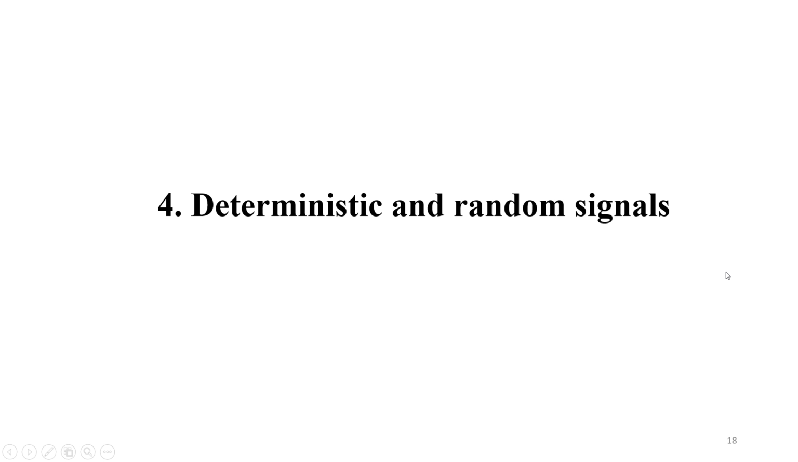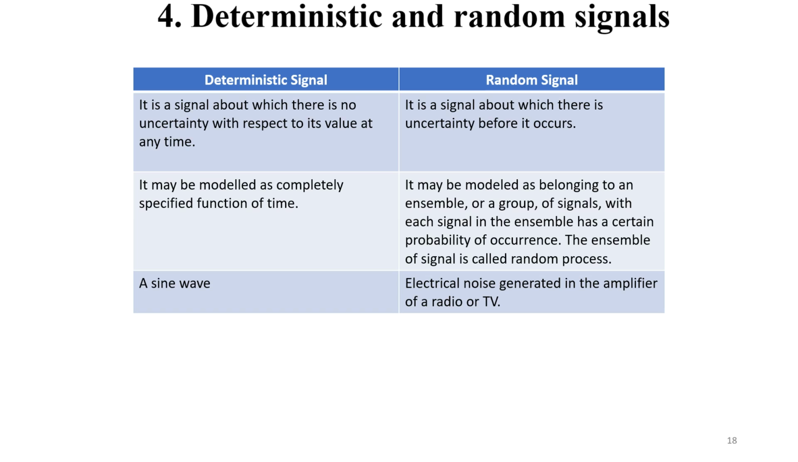The fourth one is deterministic and random signals. From the name you can guess something about this deterministic nature and random nature. Deterministic means some exact value or some certainty exists about that signal, which decides the value of that signal at a certain time. And random signals means we can't guess what the value will be after some time period. A deterministic signal is a signal about which there is no uncertainty, no guess.